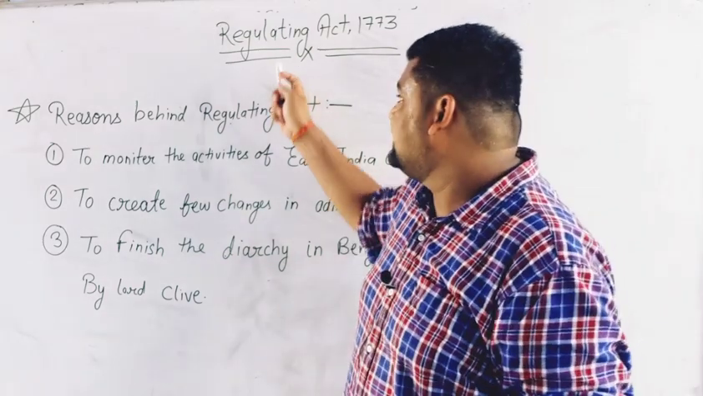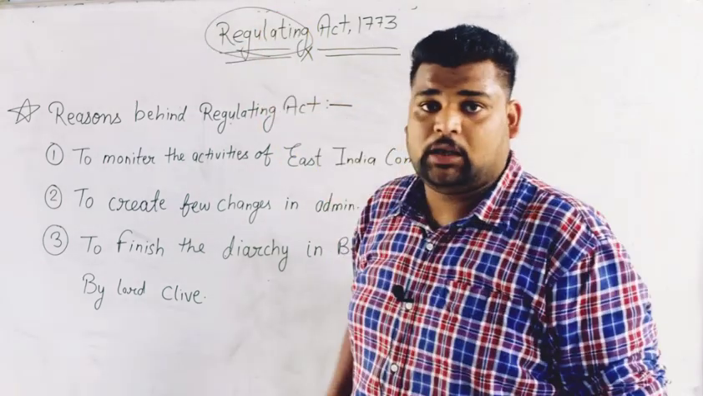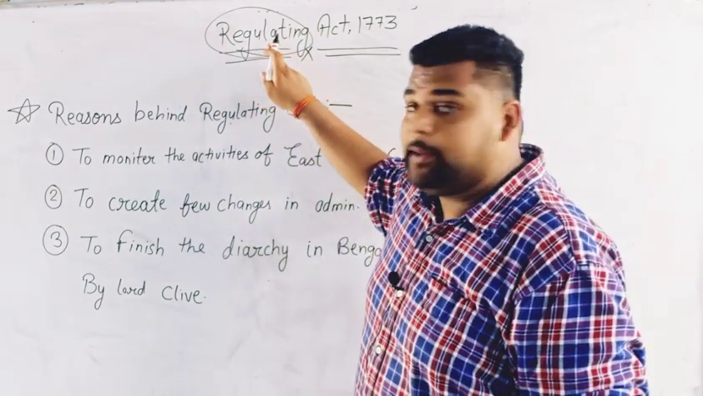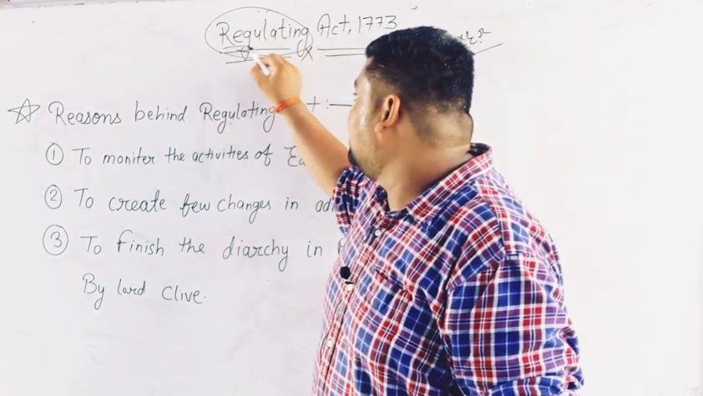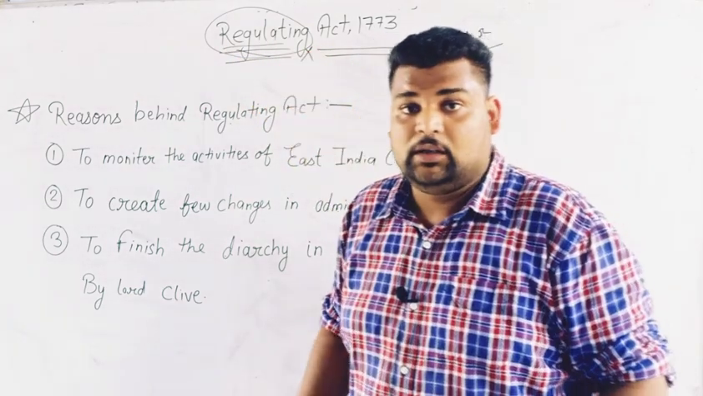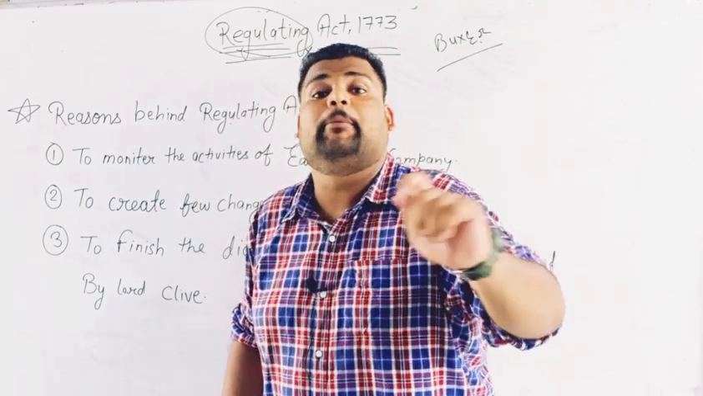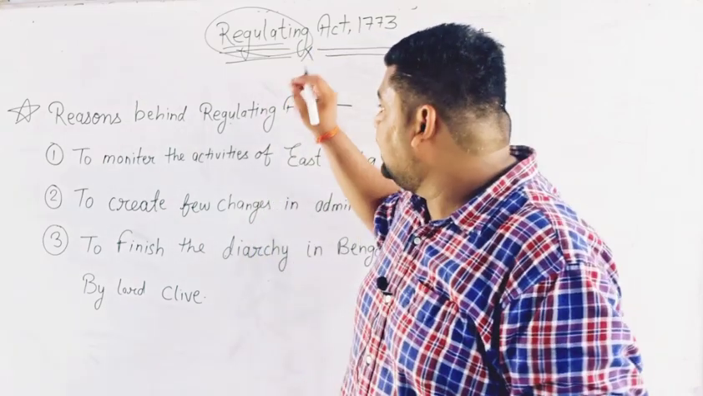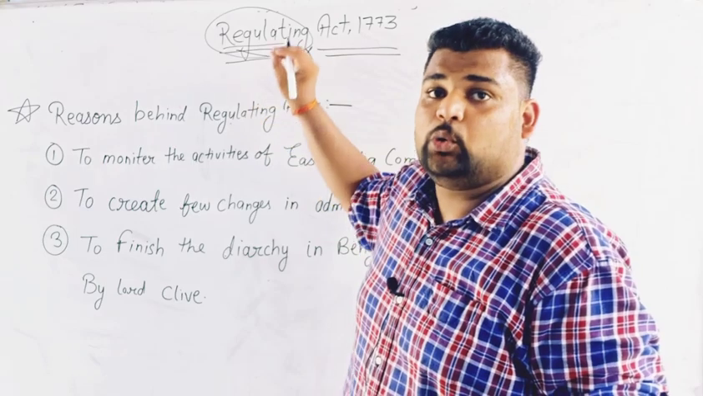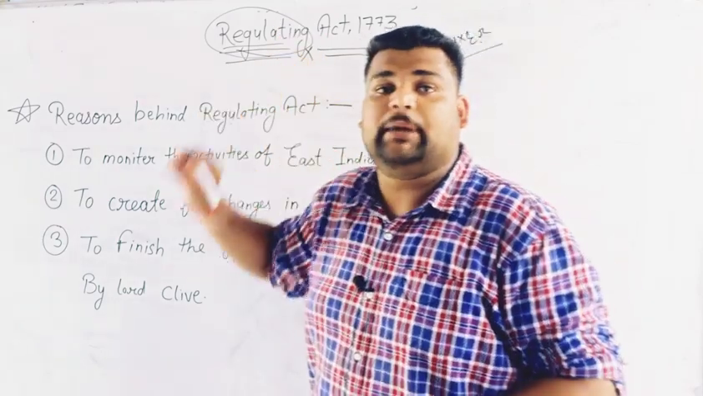It is clear from its name. The name is Regulating. The root word of regulating is regulate. The meaning of regulate in Hindi is Niyaman. Niyaman means control. So it was an act for control over the East India Company by the British government.